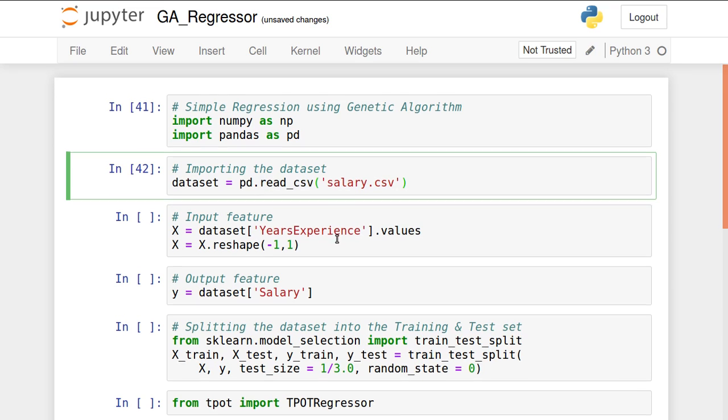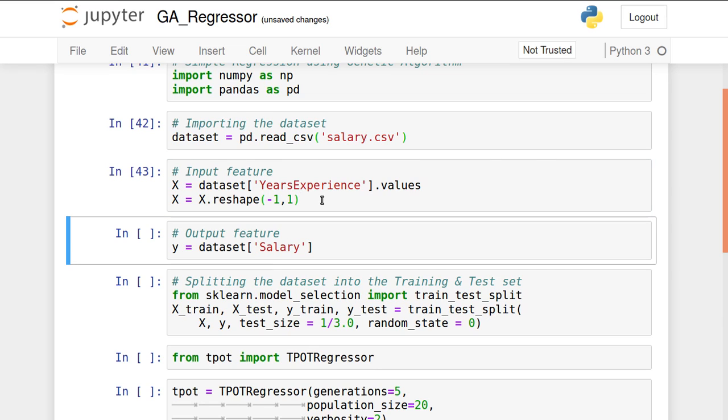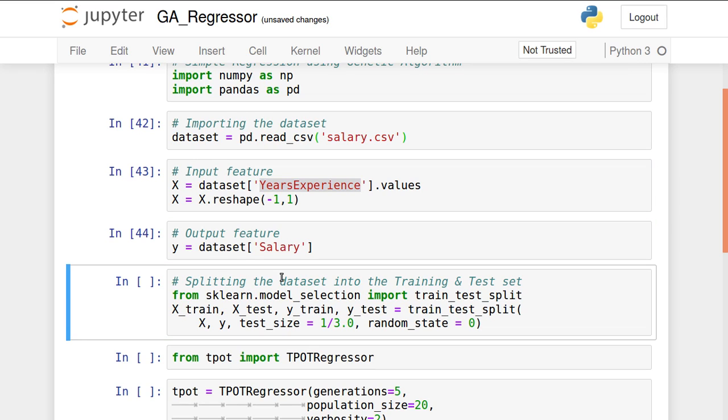Inside this the first column is the input, that is dataset years experience. I am taking it as input, .values will convert that into an array, and then I am making it a two-dimensional array, which is a pre-requirement of the ML algorithms. So x is created, x contains years of experience, and the output is y, which contains salary.